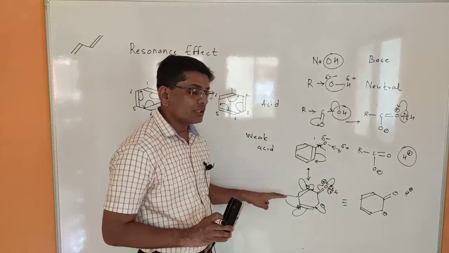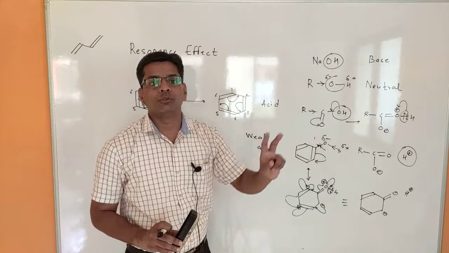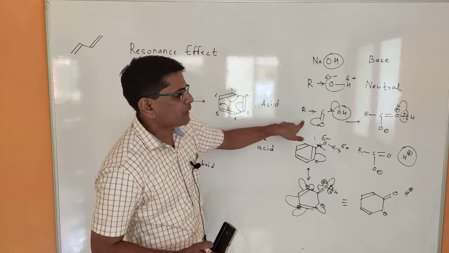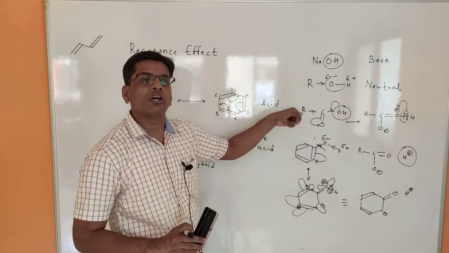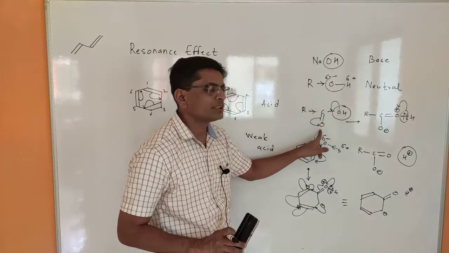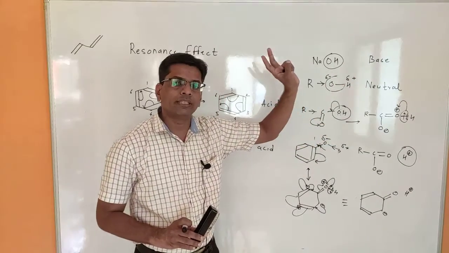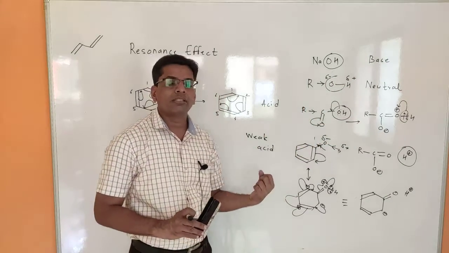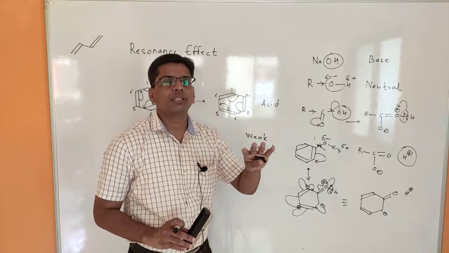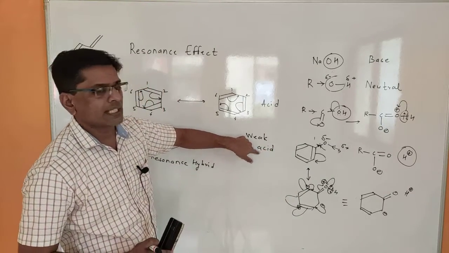So in that structural form phenol can give the H+ ion. So that's why the phenol is acidic, but it is a weak acid because phenol is not always ready to donate the H+ ion like carboxylic acid. Carboxylic acid is always ready to donate the H+ ion because these electrons are shifted from this oxygen to this oxygen, electronegative atom to electronegative atom. So that's why this is always ready to donate the H+ ion. But phenol is not always ready to donate the H+ ion. So that's why the phenols are weakly acidic.